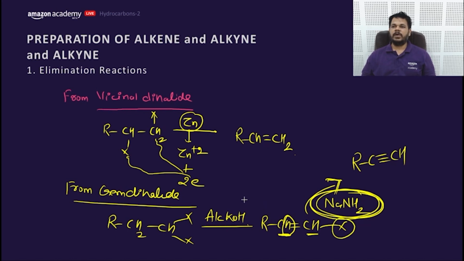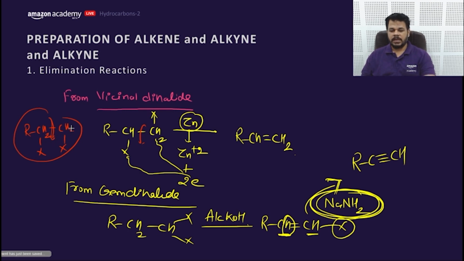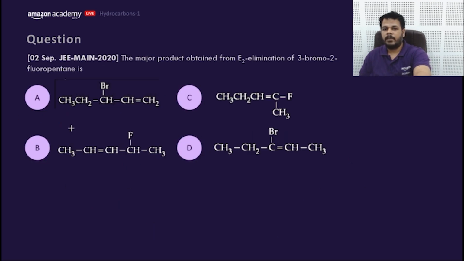But if X would have been syn, will zinc react with it? My dear friend, this is single bond rotation. There is no syn or anti here. You can write like this also. This is single bond rotation. It can rotate. This can form conformers, not syn or anti. Clear?